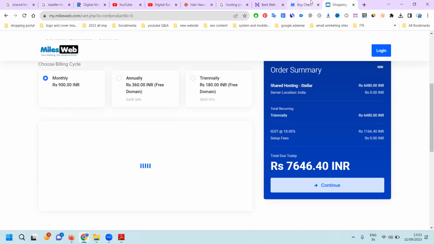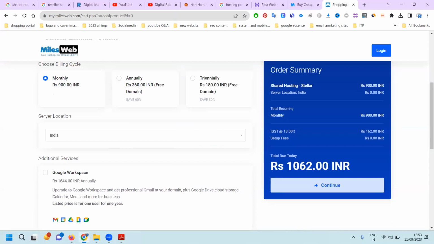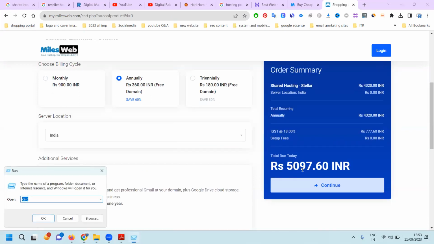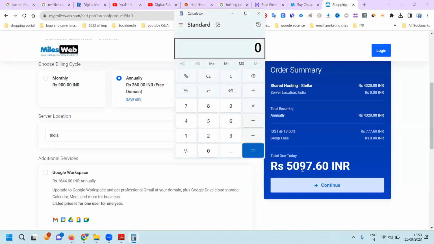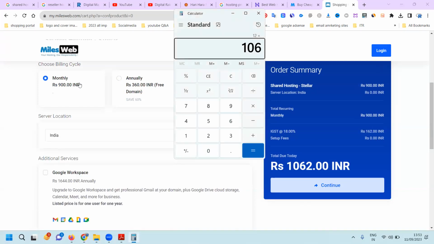So if you want to purchase 100 websites, 200 GB space, everything, the charge will be monthly 1000 rupees. If I go for yearly, how much? 5000. If I go for monthly, how many months are there in a year? 12 months, into 1062. How much is the yearly cost? 12,074. So that is how you can purchase any hosting. The better way is to go for 1 year or 3 years. Most effective is the 3 years.